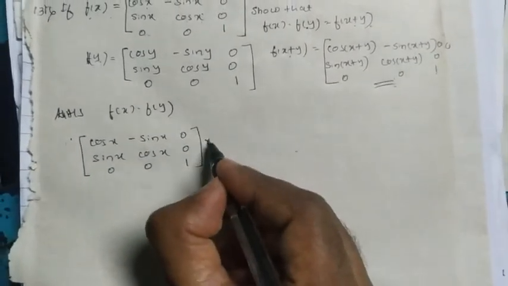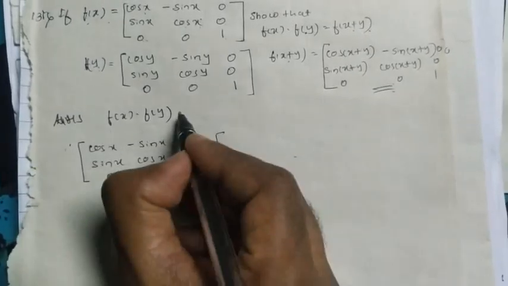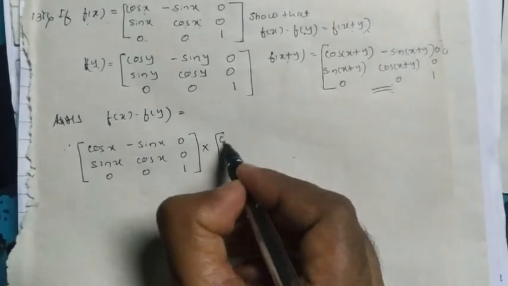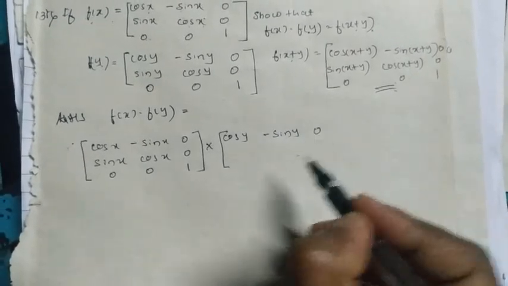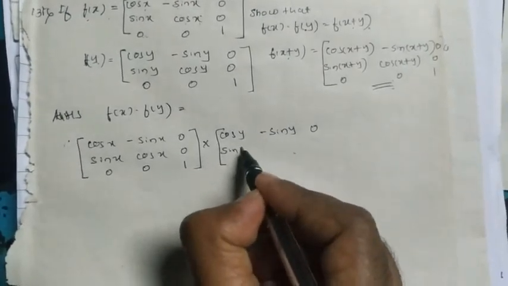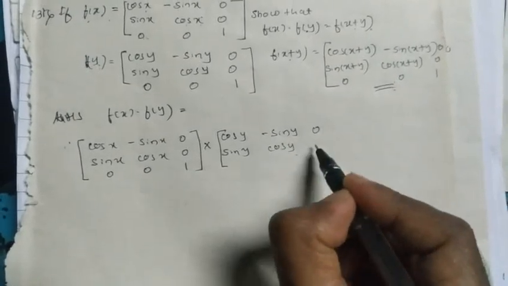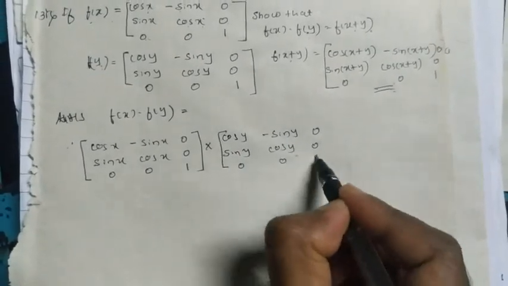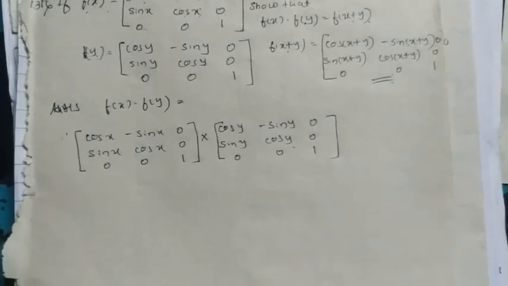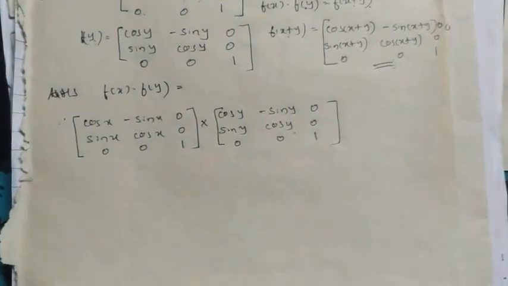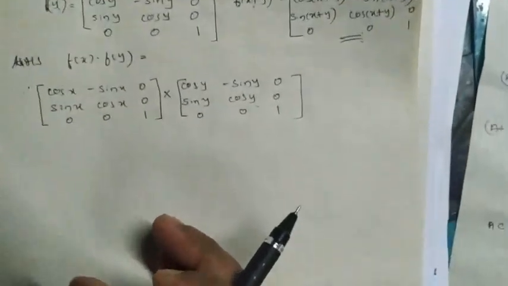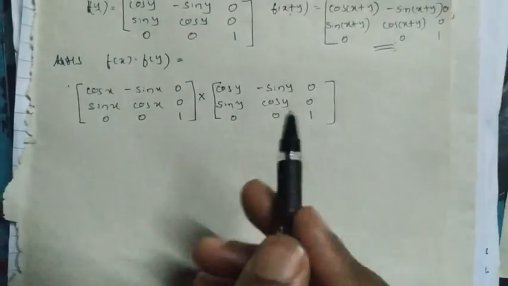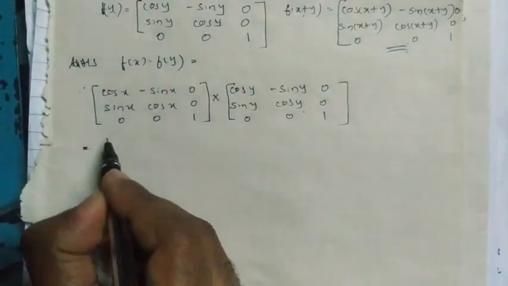Then into f of y, which is cos y, minus sin y, 0, sin y, cos y, 0, 0, 0, 1. So are these two matrices applicable for matrix multiplication? Yes, because both are square matrices of the same order, so both are applicable. Yes.